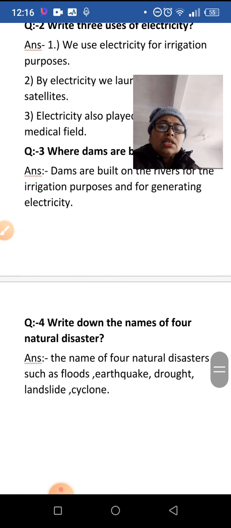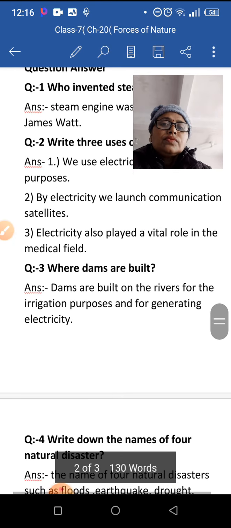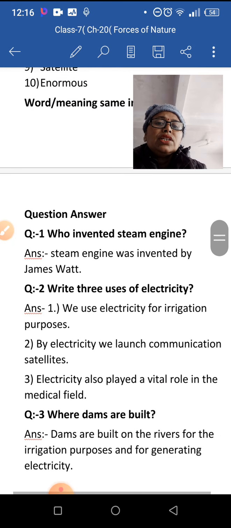Next question is, write down the names of 4 natural disasters. Name the 4 natural disasters. The names of 4 natural disasters are floods, earthquake, drought, landslide, cyclone, etc. Clear? So, this is your question answer and difficult words.